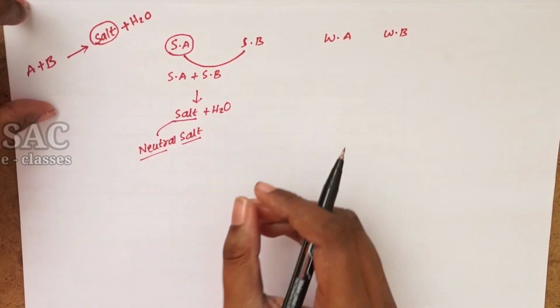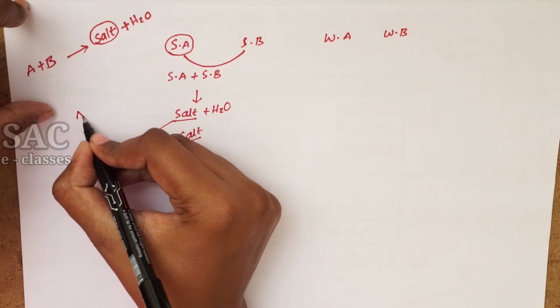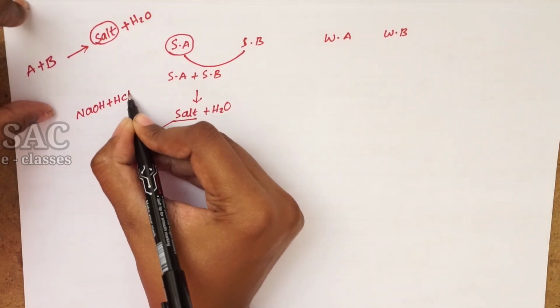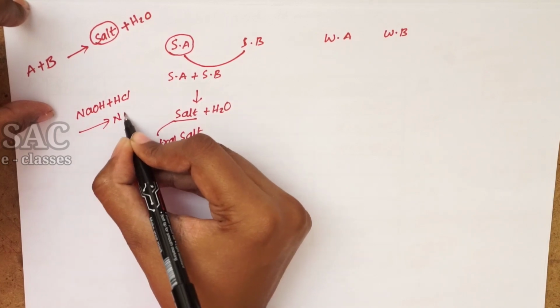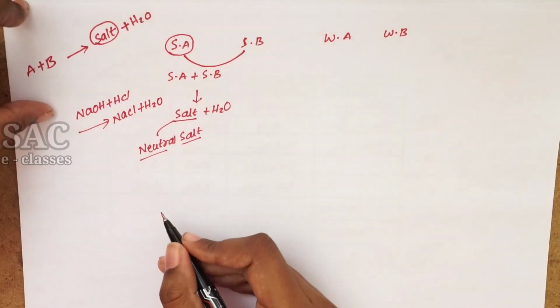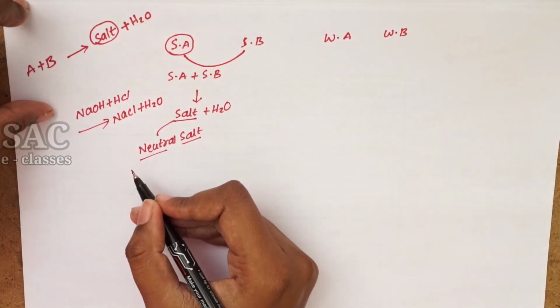It is neutral in nature. The best one is sodium hydroxide. Whenever it is treated with HCl, it gives NaCl, table salt, and water. This is the neutral salt.